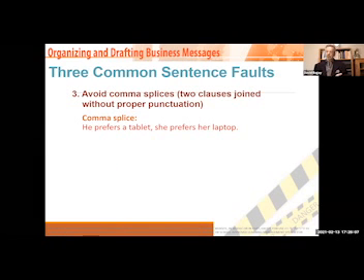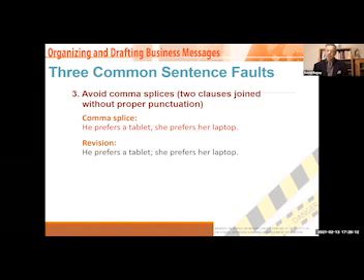Avoid comma splices. He prefers a tablet, she prefers her laptop. That revision, the semicolon: the major difference between a semicolon and a comma is a little bit longer pause. And you're also joining 2 related topics together. He prefers a tablet; she prefers her laptop. There's a pause there. The 2 are related, and that semicolon gives the listener or the reader a little bit longer pause to listen to the whole concept as it's being spelled out.